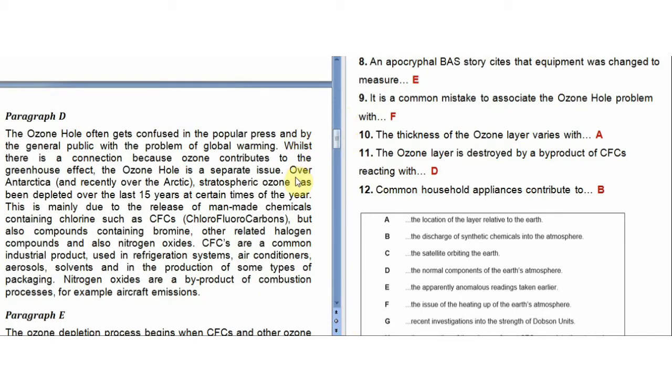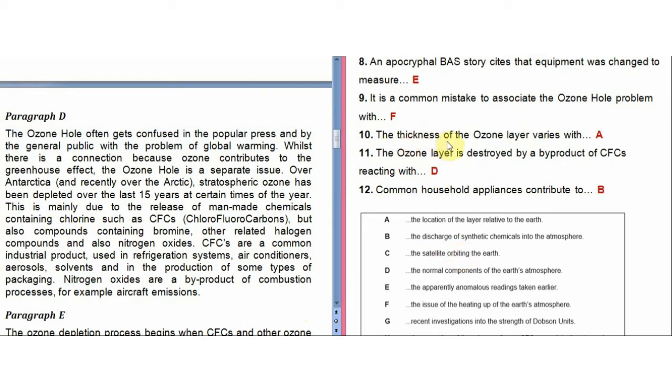So here it is in paragraph D. They are talking in the very first line that the ozone hole often gets confused in the popular press and by the general public with the problem of global warming. So usually the public and even the press associates the ozone hole problem with the problem of global warming, and that is the heating up of the earth's atmosphere. The word problem, here it is written issue. Okay, so now moving on to the 10th question.